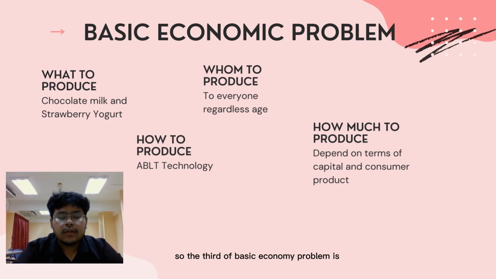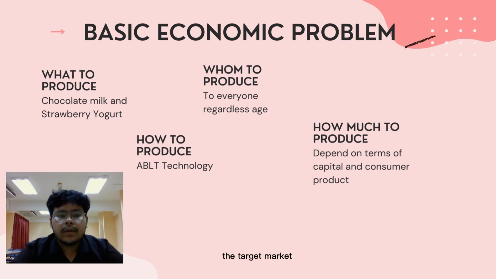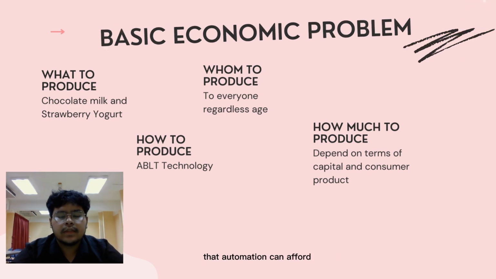The third basic economic problem is how much to produce. It must decide on its quantity. How much must they produce in terms of capital and consumer products? The last basic economic problem is for whom to produce the product. The target market of Farm Fresh is everyone regardless of age. It is because Farm Fresh milk has high antioxidants that boost the immune system. Furthermore, the prices of milk and yogurt are reasonable so that all nations can afford them.